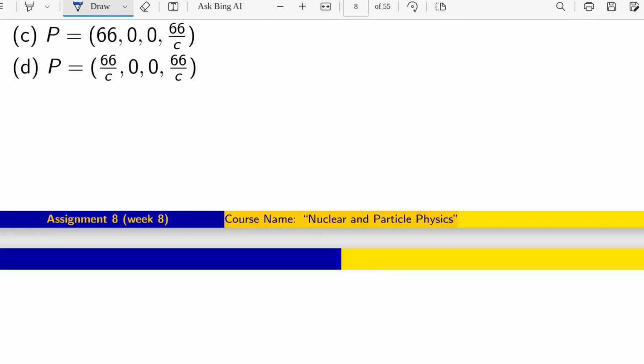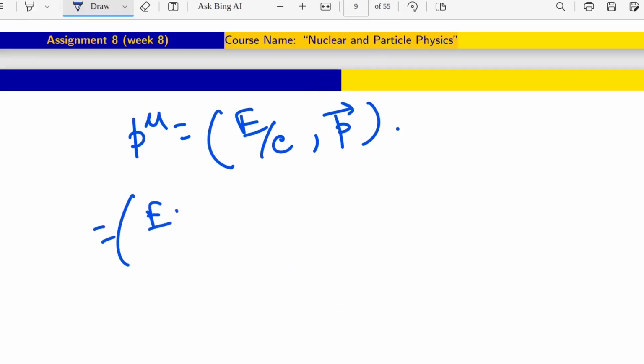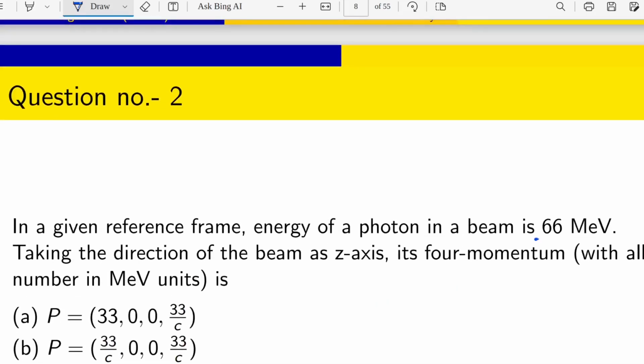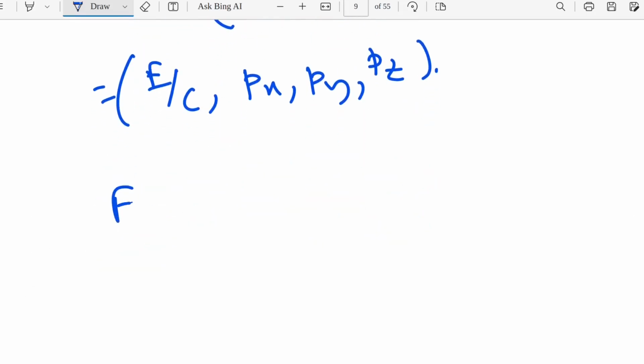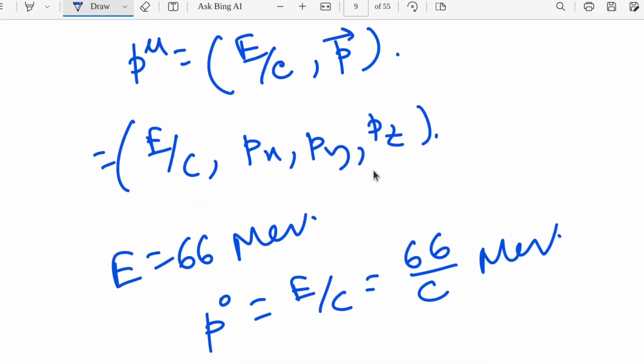So for that we have to write the four-momentum expression. How to write the four-momentum expression? It is like the P vector. In the P vector also, explicitly I can write Px, Py, Pz. Now in that question they are mentioning that the energy is 66 MeV. That means E is 66 MeV. So what will be P0? P0 is E by C, that is 66 MeV by C. Fine.